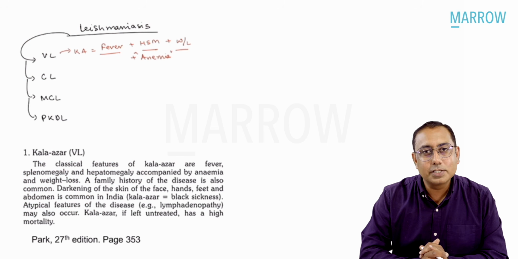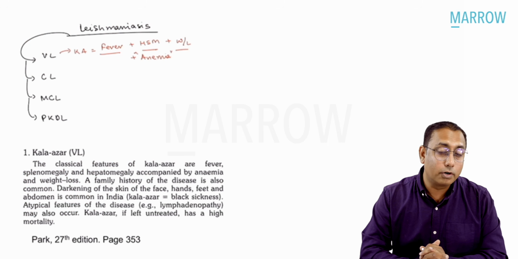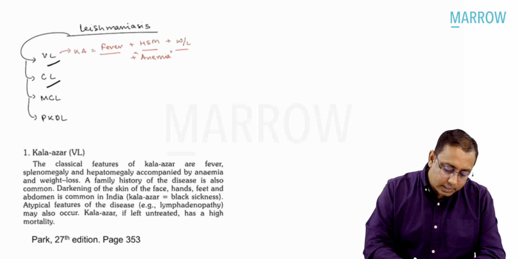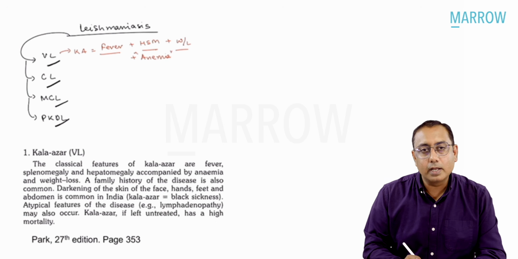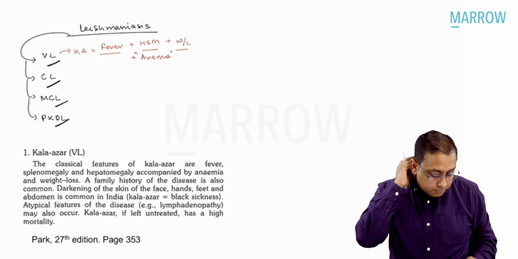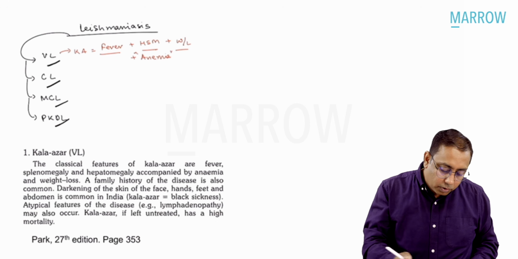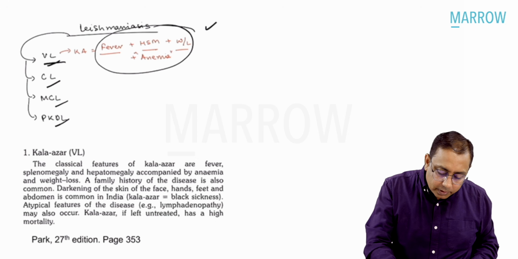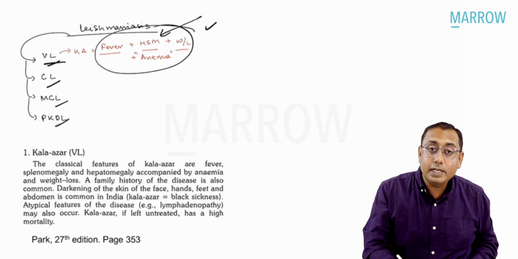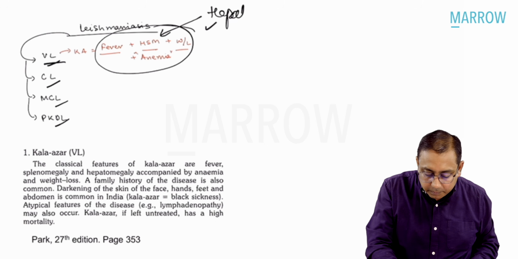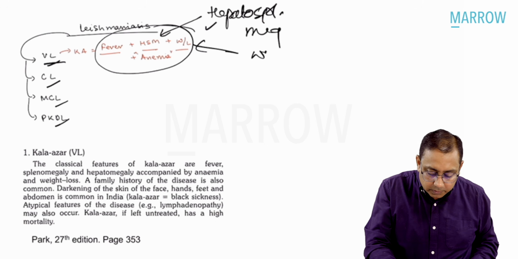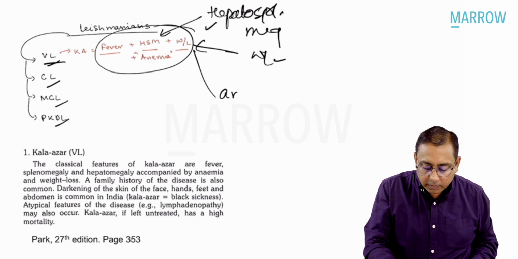When we talk about Kala Azar, leishmaniasis, there are different forms or types of leishmaniasis. We can have the visceral leishmaniasis, the cutaneous leishmaniasis, mucocutaneous, or the post-Kala Azar dermal leishmaniasis, PKDL. So, visceral leishmaniasis or the Kala Azar is associated with fever, with hepatosplenomegaly, HSM, with weight loss, with anemia.